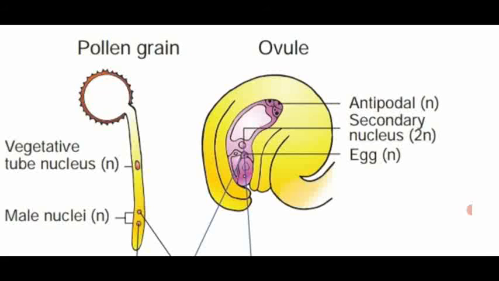I told you, 8 nuclei and 7 cells are present inside the embryo sac. Antipodal 3 cells and micropylar region 3 cells. Out of these 3, 2 are synergids, and one is the egg nucleus. At the center there are 2 polar nuclei, otherwise named the secondary nucleus, which is diploid in condition.